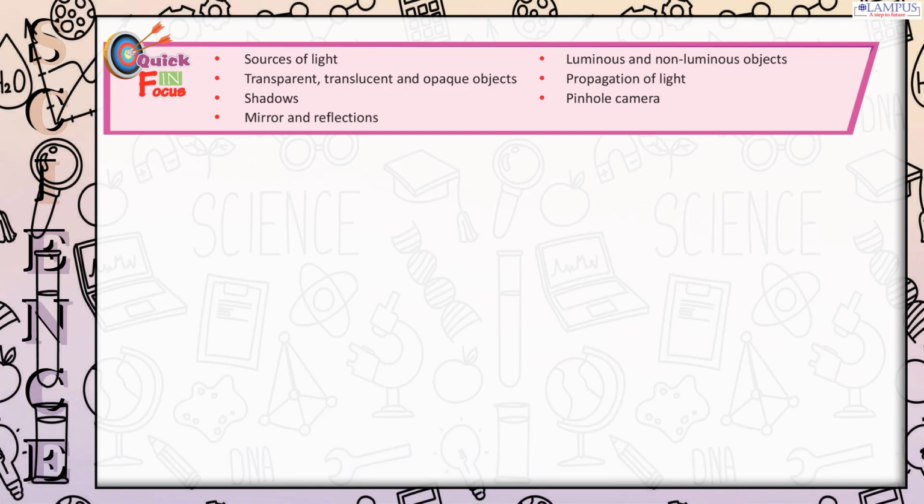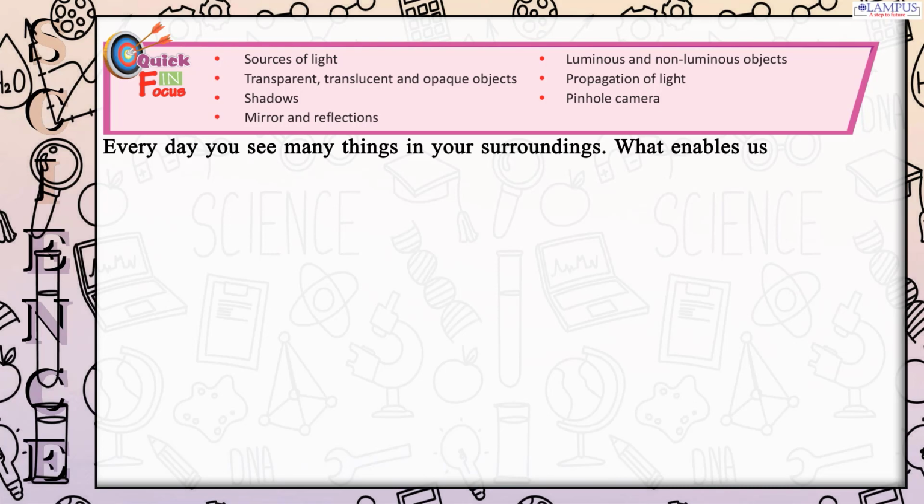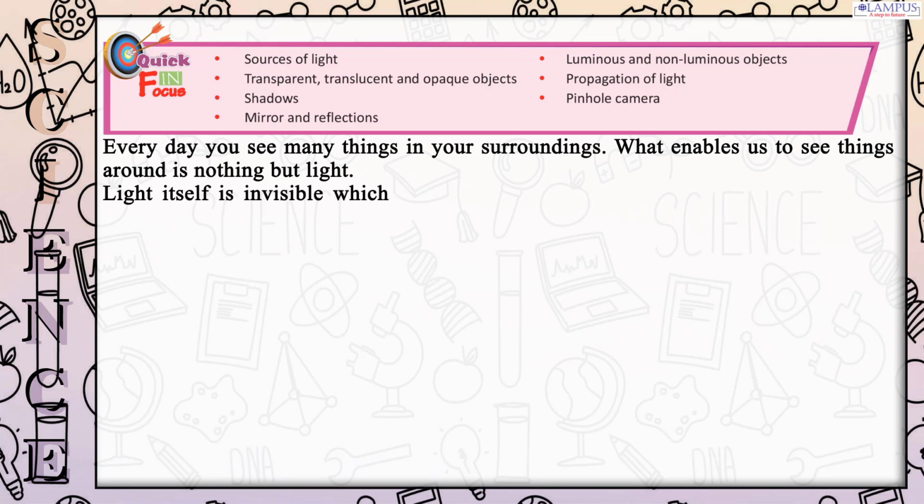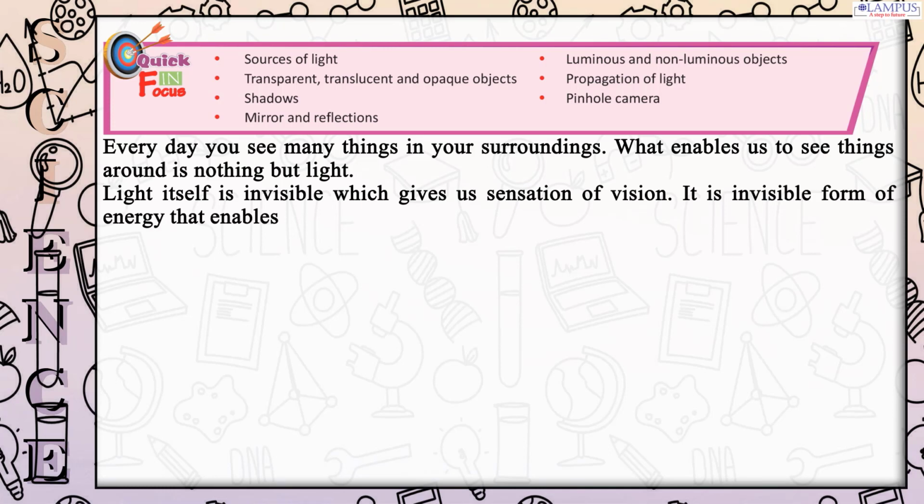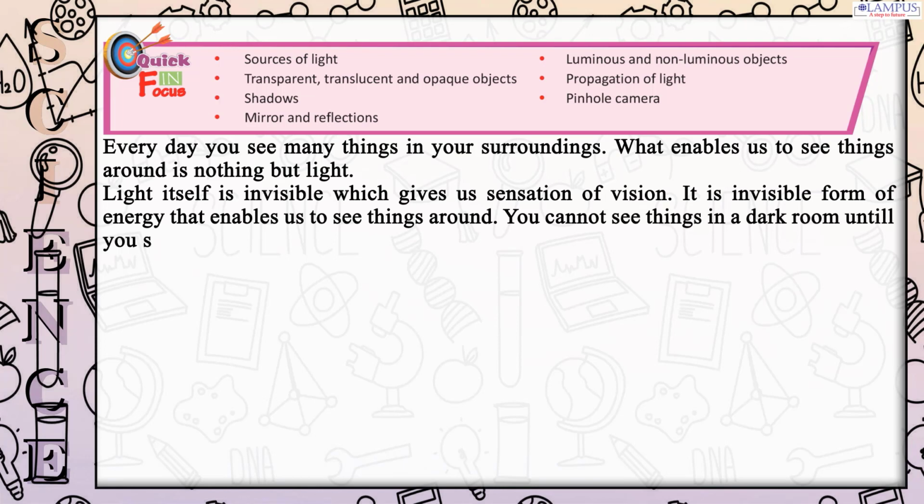Mirror and reflections. Every day you see many things in your surroundings. What enables us to see things around is nothing but light. Light itself is invisible, which gives us the sensation of vision. It is an invisible form of energy that enables us to see things around. You cannot see things in a dark room until you switch on the light. This clearly explains that we need light to see things.